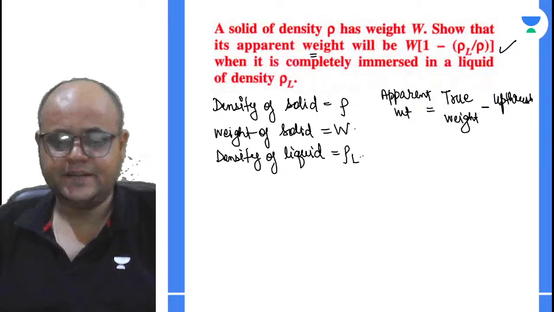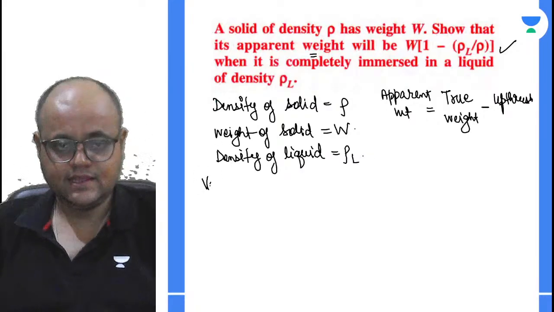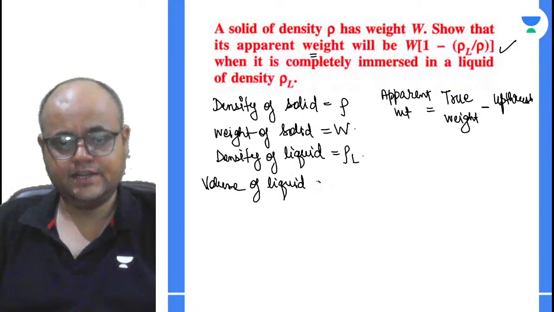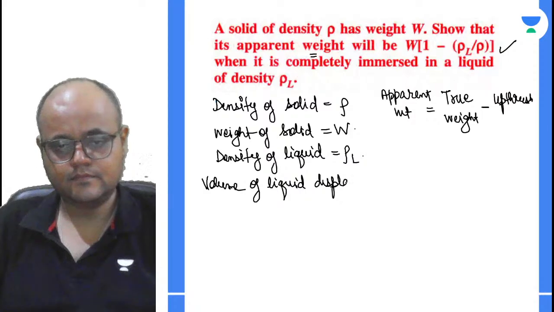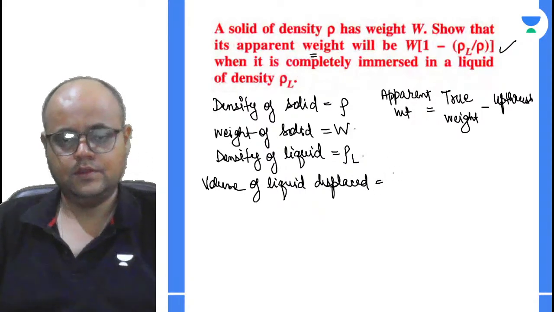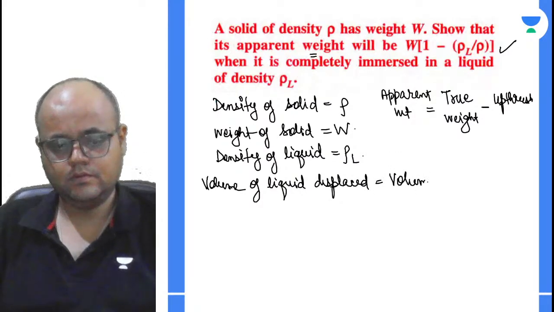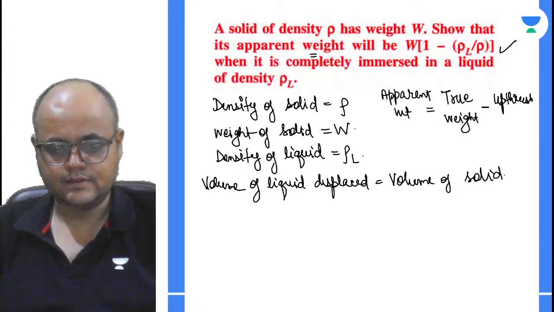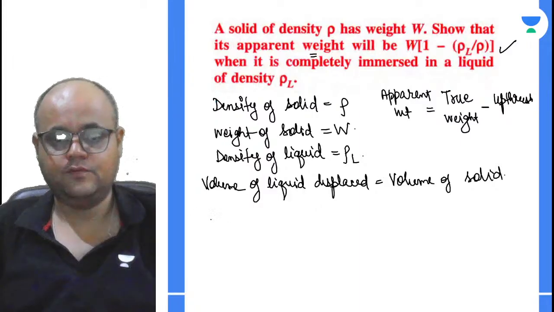Now what is Archimedes principle? This says that volume of liquid displaced should be equal to the volume of solid, right? And what will be the volume of solid?